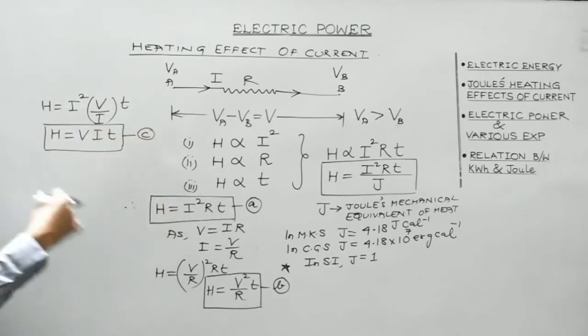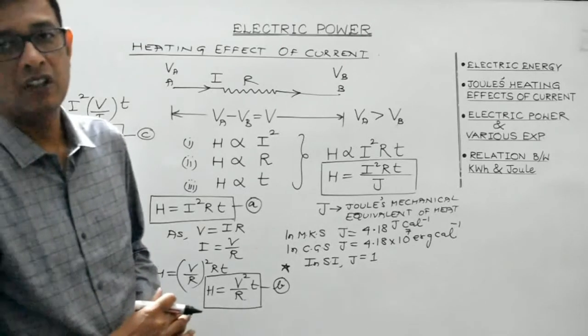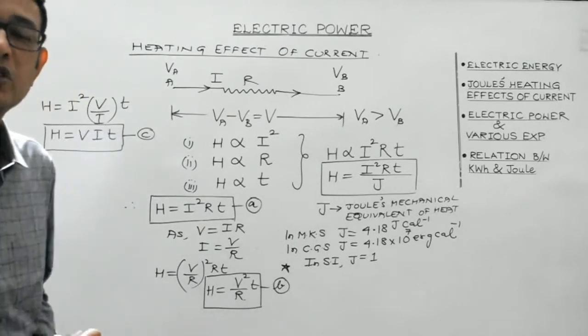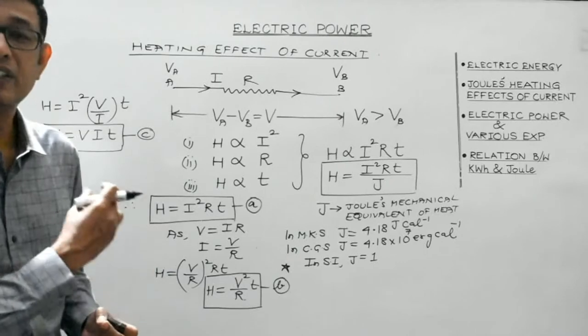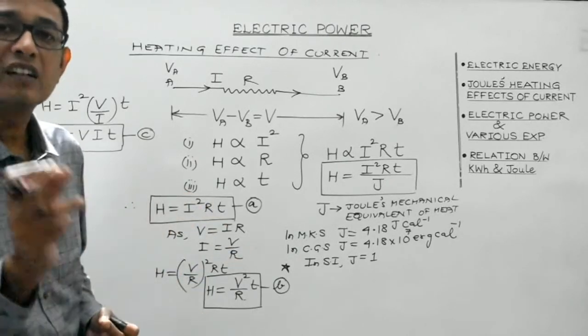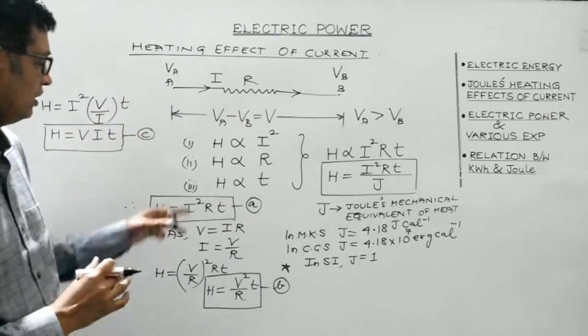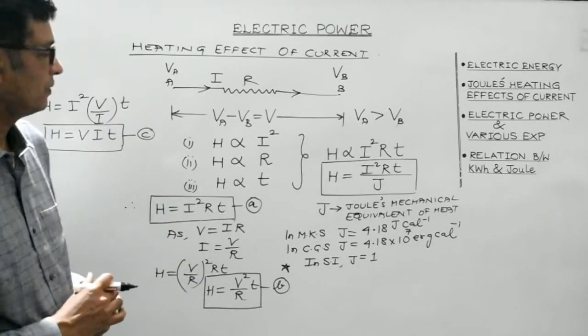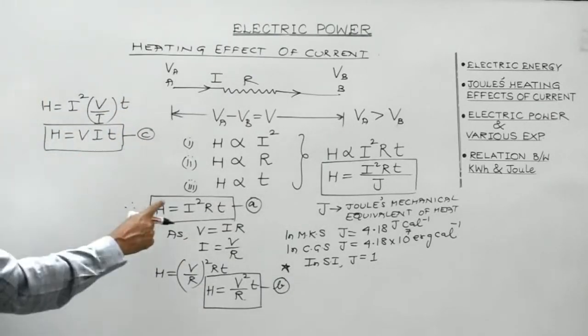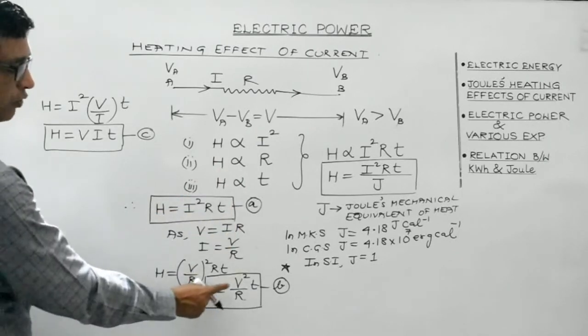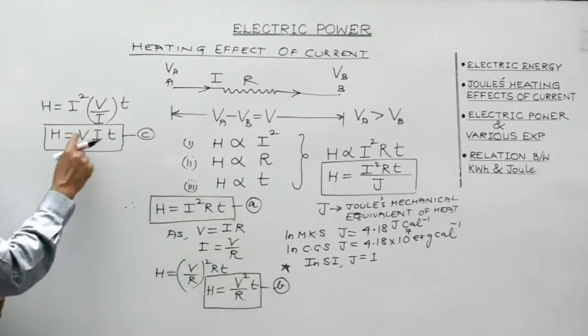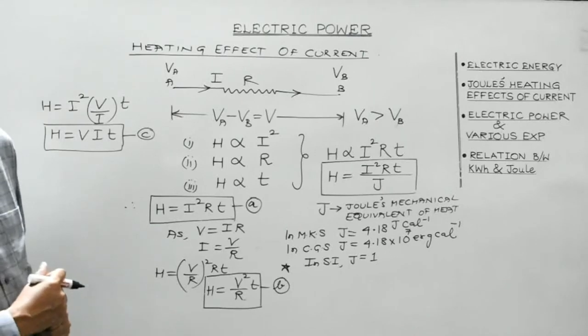So students, these are the various expressions for the amount of heat produced throughout the length of the conductor when current is passed through the conductor for a finite time. So one is H equals I square RT, the second one is H equals V square by R into T, and the third one is H equals VIT.